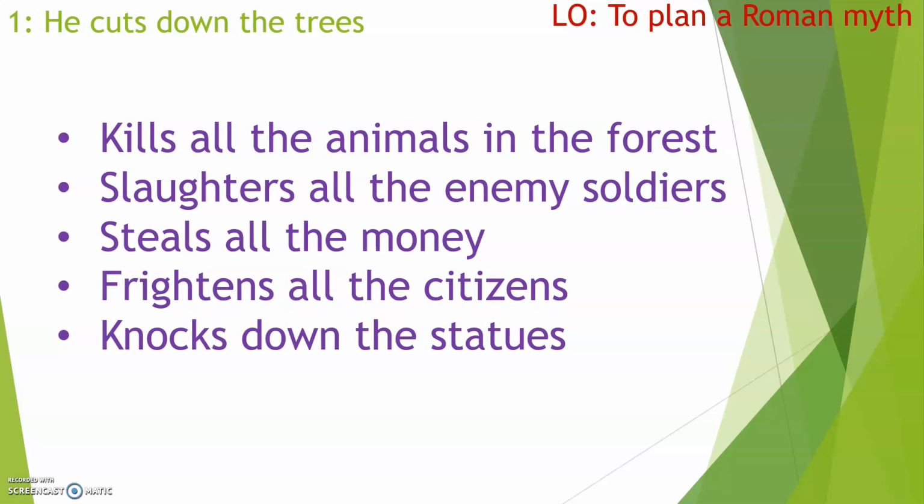Your character could kill all the animals in the forest. He could slaughter all of the enemy soldiers. They could steal all of the money. He could frighten all of the citizens or knock down all of the statues. I was thinking those statues could be of gods or emperors.